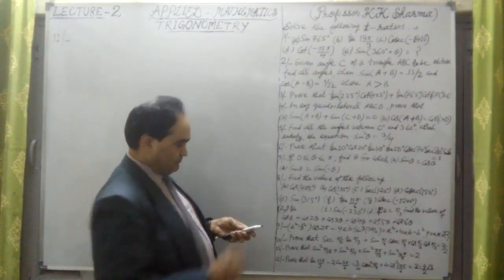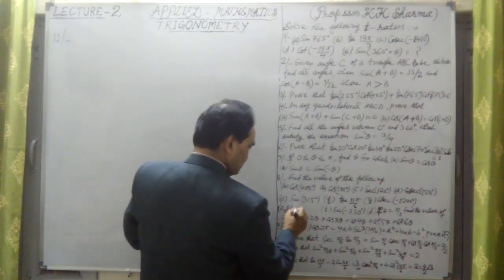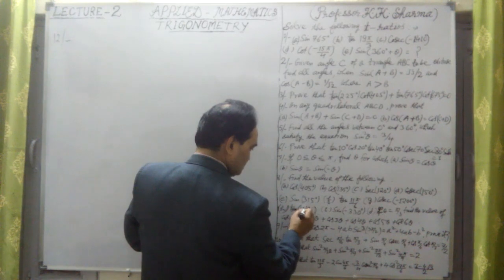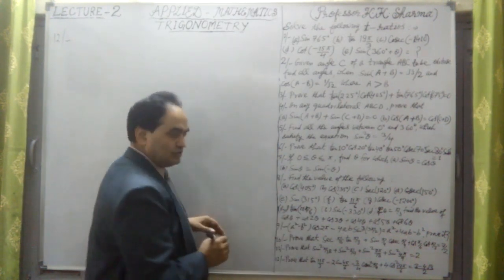Let me write here. This question is tan of 11 pi by 6. What is this value? Because this was coming as a wrong value here.